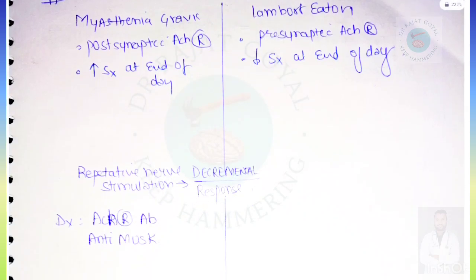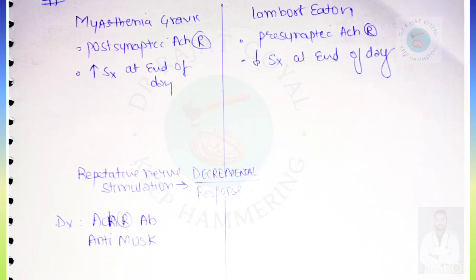On repetitive nerve stimulation, in myasthenia gravis there will be a decremental response, and in Lambert-Eaton it will be normal or incremental. So decremental in myasthenia gravis, we have to remember this one. Diagnosis can be done by ACh receptor antibodies and anti-MuSK antibodies.